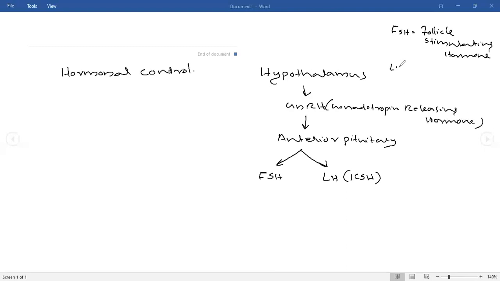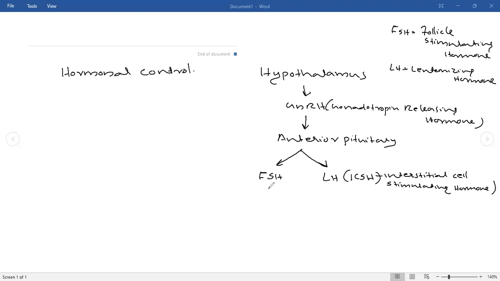LH is luteinizing hormone, which is also known as ICSH, interstitial cell stimulating hormone.